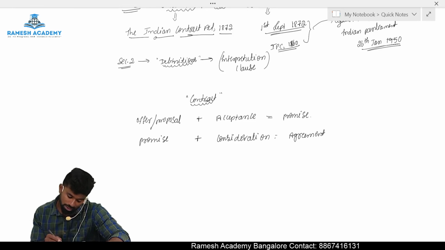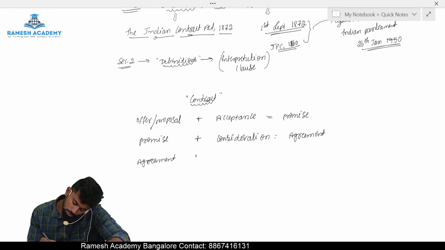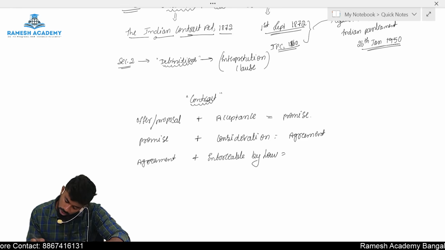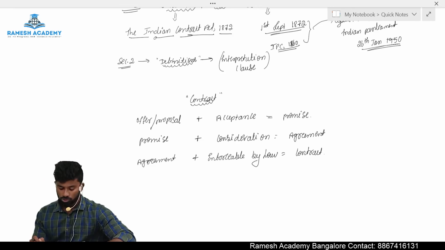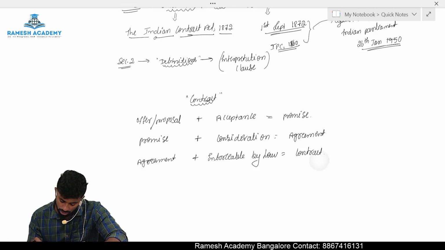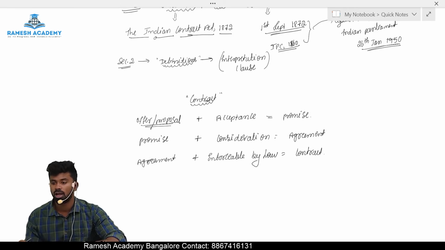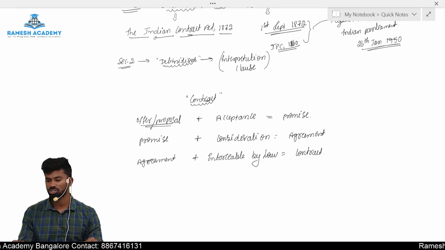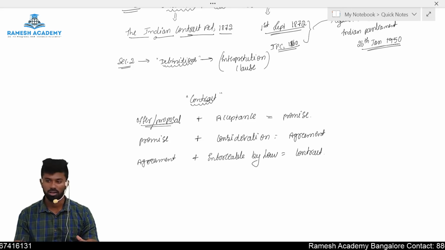And once this agreement is enforceable by law, most important, enforceable by law, that is in the court of law, only those kinds of agreements are called contracts. So every contract starts with what? An offer or a proposal by one party, and when that offer is accepted, it becomes a promise, and a promise which has consideration is called an agreement, and an agreement which is enforceable by law becomes a contract.